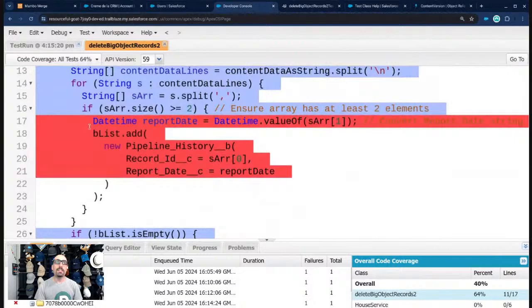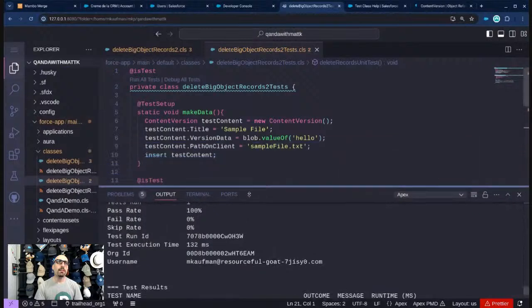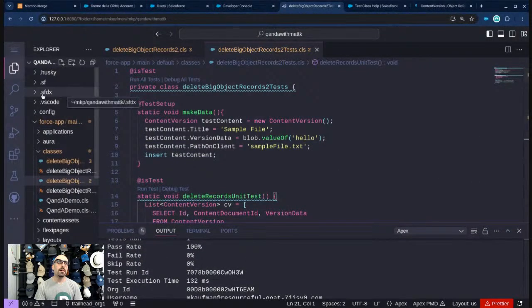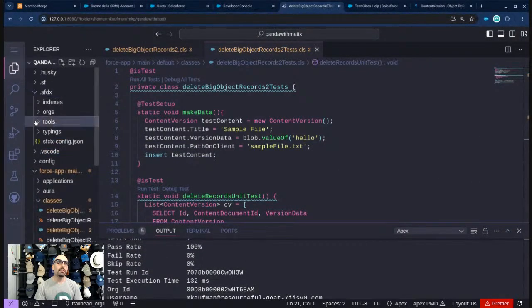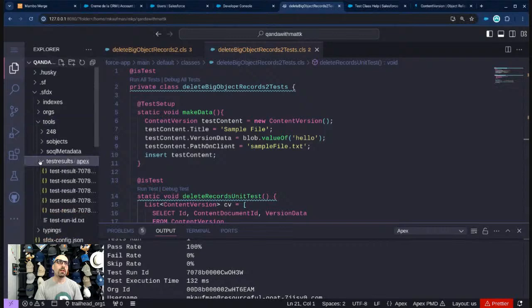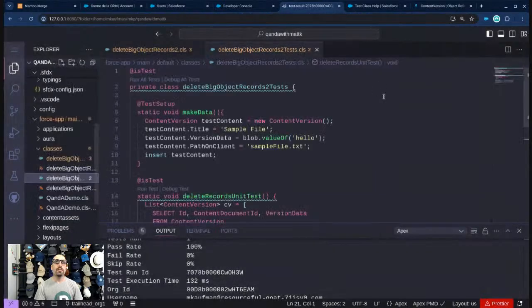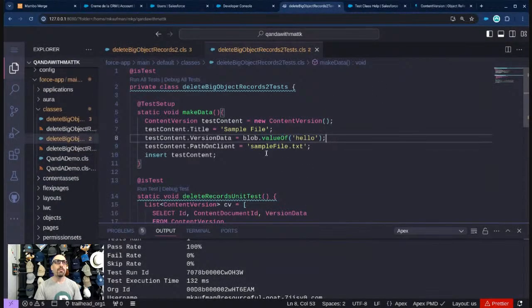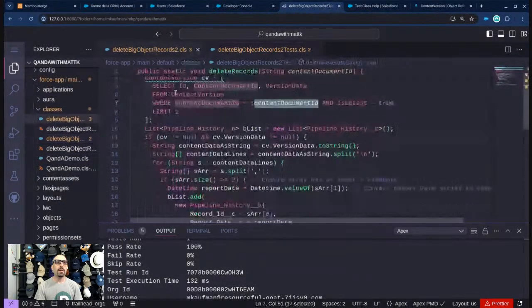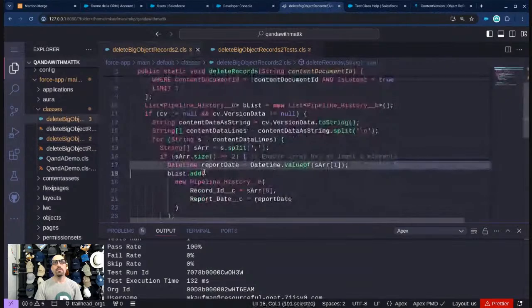So 64, we need 75 or higher. So it starts on line 17, not being passed. Now you can see this also in VS Code. I believe it is test results right here. And so you can see all our test results here. I have a lot of test results, so I'm going to go ahead and delete that. And I'll get back to trying to figure out how do I get test coverage on this.